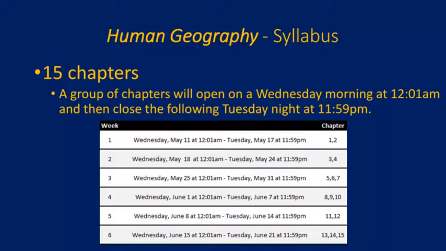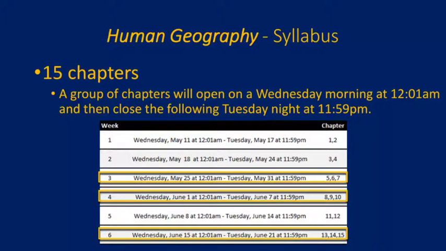As we can see here in the chart, we see the individual 6 weeks. In week 1, which starts Wednesday, May 11th, and then closes Tuesday, May 17th, and closes for good, there'll be 2 chapters, chapters 1 and 2, for which you'll have to complete all the assessments. And then we can see here some weeks, for example, week 3, week 4, and week 6, in which you'll have to complete 3 chapters in that 1 week period.